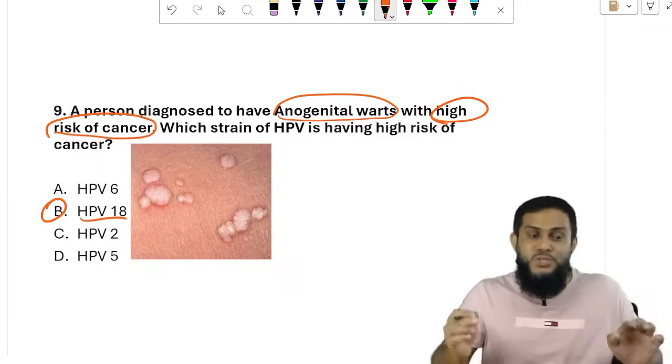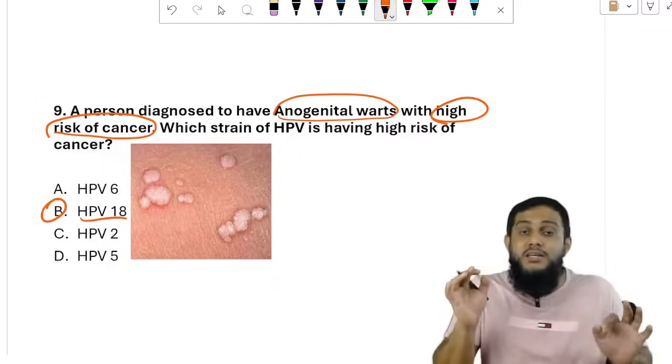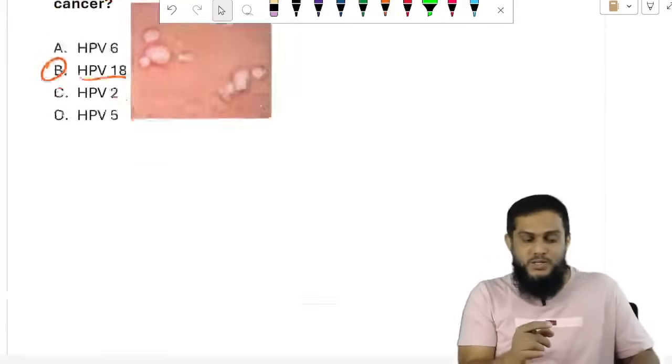Don't get confused by seeing anogenital warts and answer 6. They are asking high risk of cancer. Though they mention anogenital warts, for high risk of cancer the answer is 16 and 18.